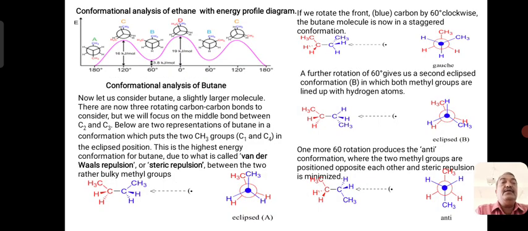Now, if you plot the graph of angle of rotation against energy for the ethane molecule, the graph will look like it has 1, 2, 3, 4, 5, 6 different positions. At 0 degree, at 60 degree, at 120 degree and 180. So this is a half circle. On the other side again 60, 120 and 180. So totally it is a full circle of 360 degrees.